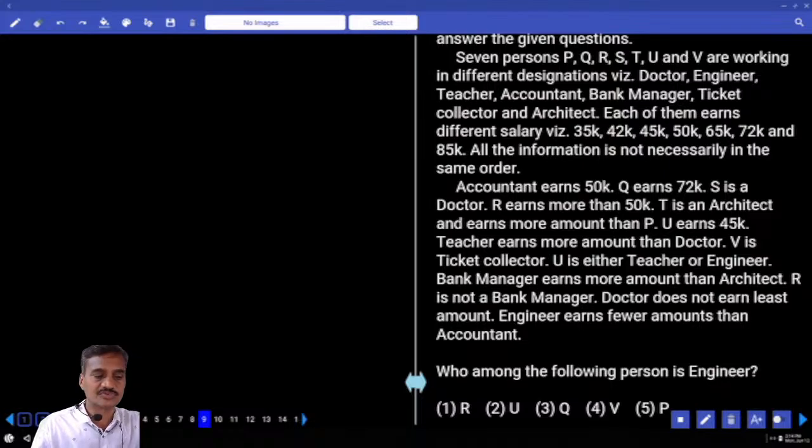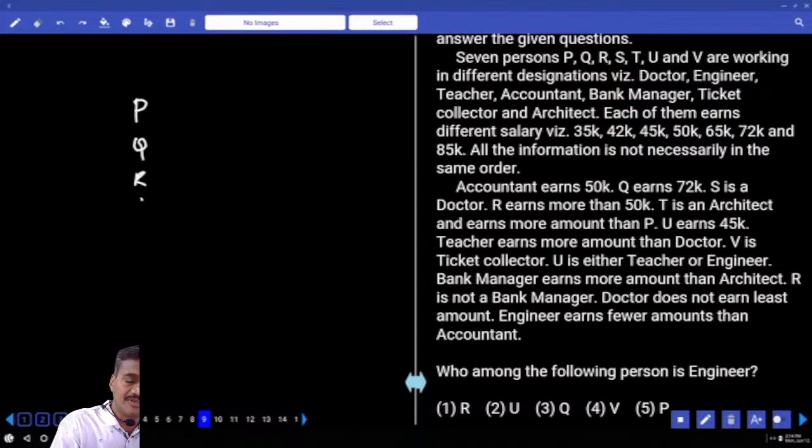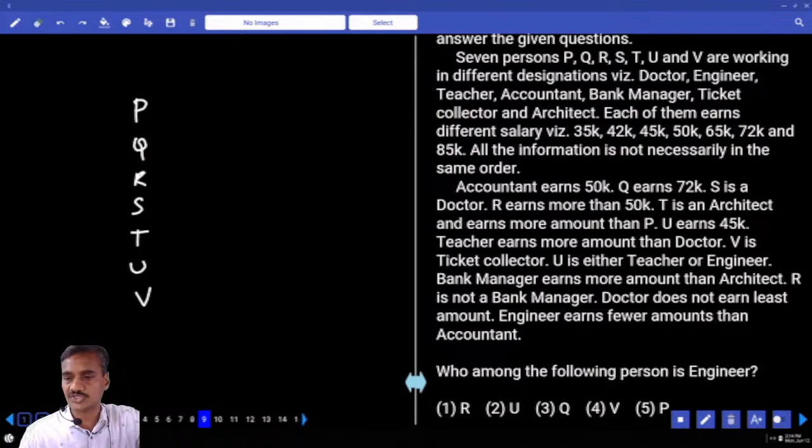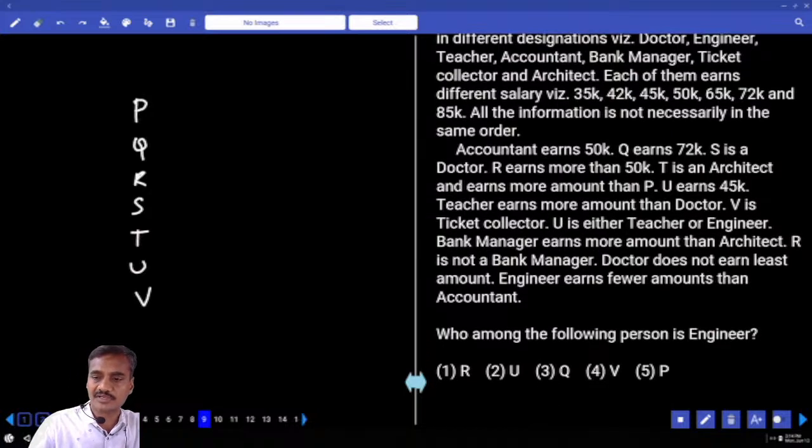And 7 persons working in different designations. Now the persons were given. Let us fix the persons here: P, Q, R, S, T, U and V are the 7 persons. Now it comes under distribution, and we need to find out the profession and, at the same time, the amount they are earning. An accountant earns 50,000. Who is the accountant? As of now we do not have any information.